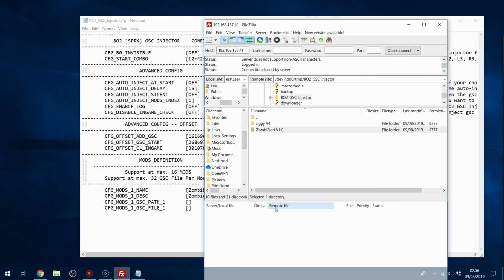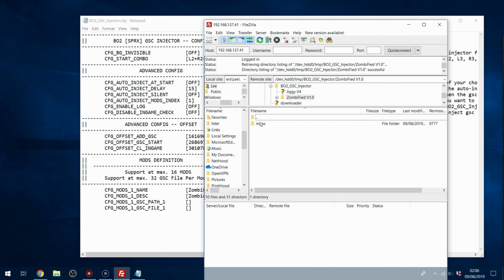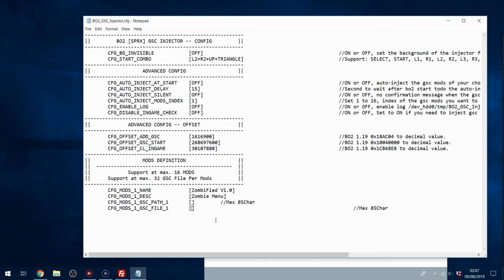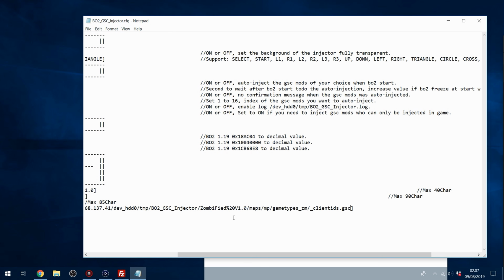So the first path right here for this menu, if we go into maps, mp, game types, client IDs.gsc. So if you right click on the GSC file, you can copy URL to clipboard, and that'll copy the entire path in FTP. And then if I paste that into file 1, that copies the entire path.